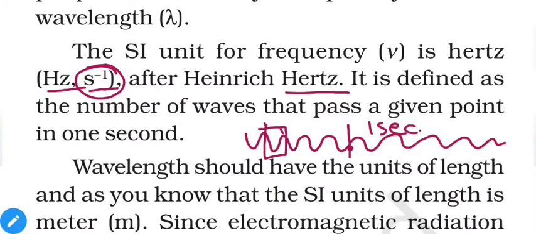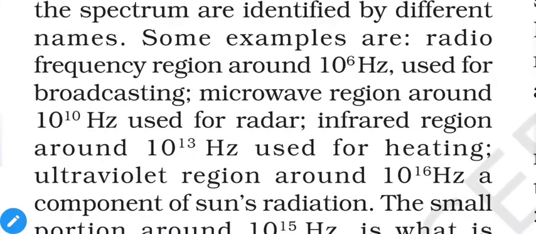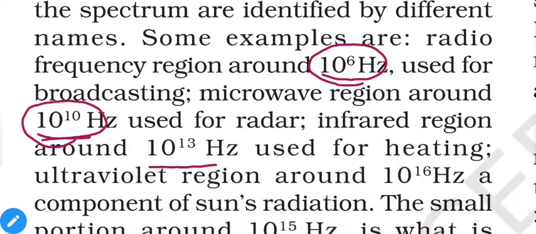It is called hertz. So for radio frequency it is around 10 raised to 6 hertz. So we can say that 10 raised to 6 waves per second are passing through a given point. Similarly, as we go from right to left, our frequencies will increase because wavelengths are decreasing. So microwave is 10 raised to 10 waves per second, infrared 10 raised to 13, and for our visible light range it is 10 raised to 16 per second.